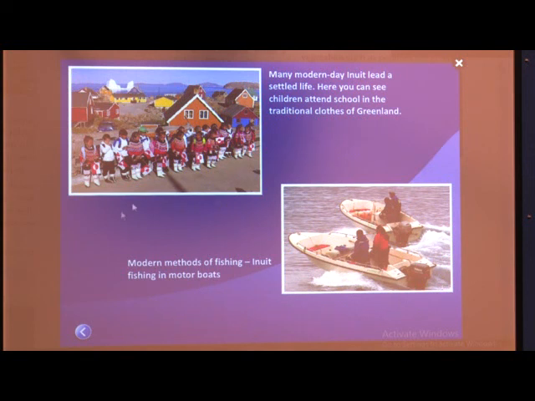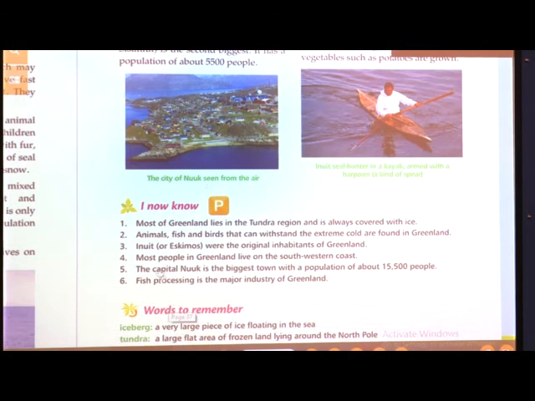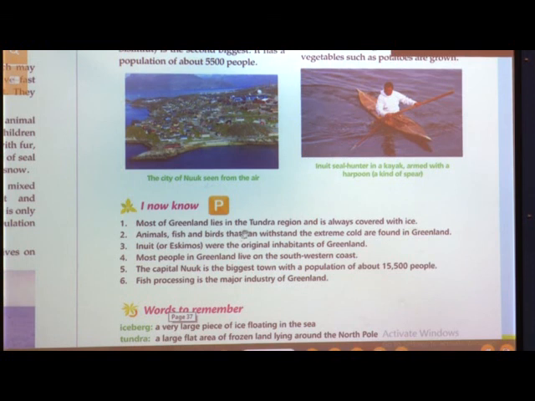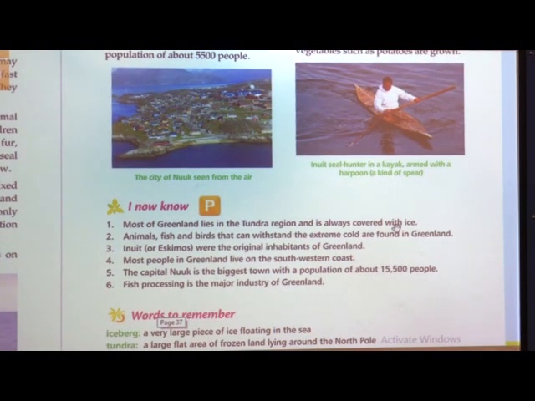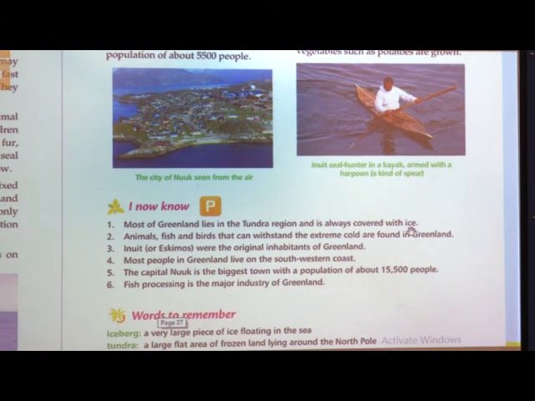Okay, so this was all about Greenland. We will just read out the points. Most of Greenland lies in the tundra region and is always covered with ice. So, Greenland is not full of greenery, it is all full of ice and snow.